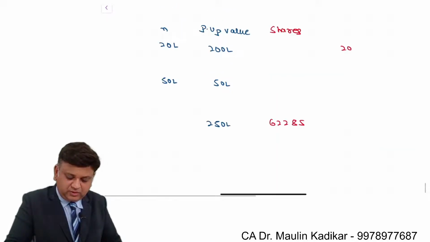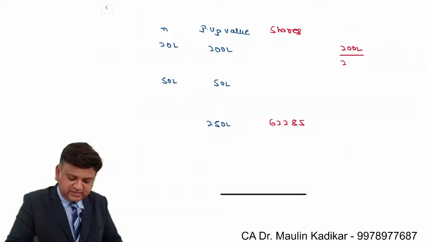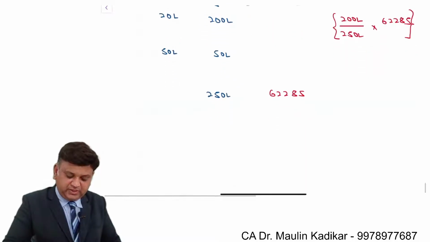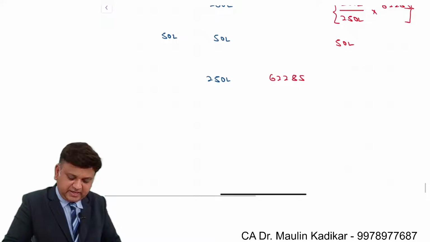So 200 lakhs divided by 250 lakhs into 62285. And the next one, it is 50 lakhs divided by 250 lakhs into 62285.